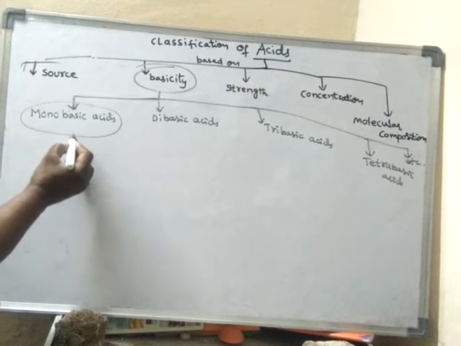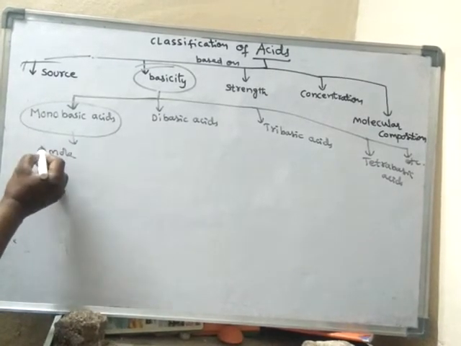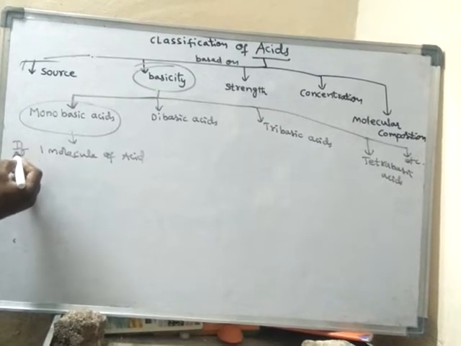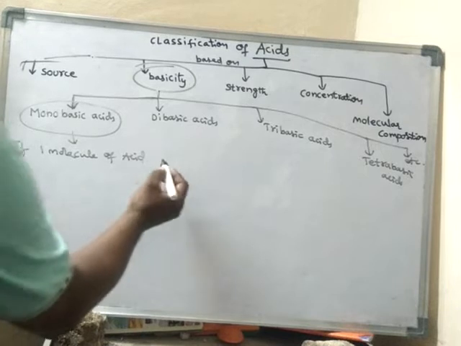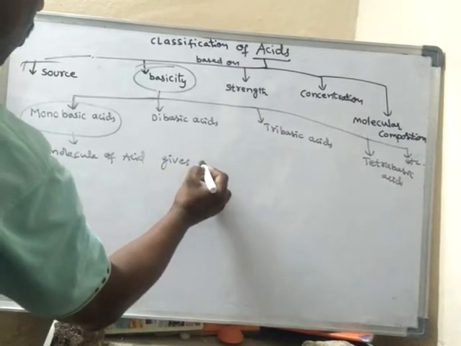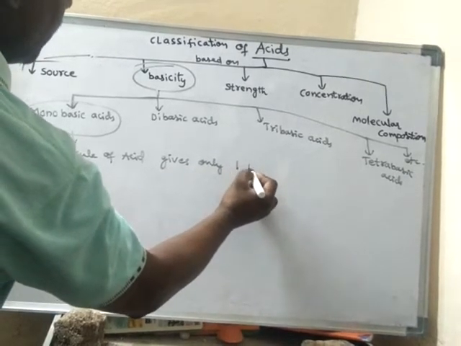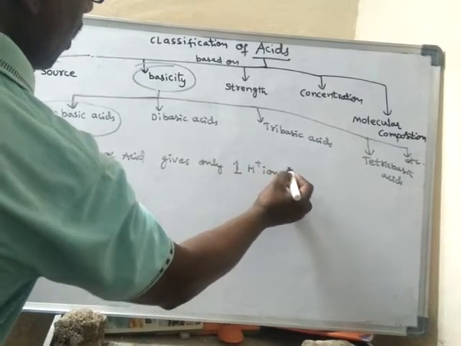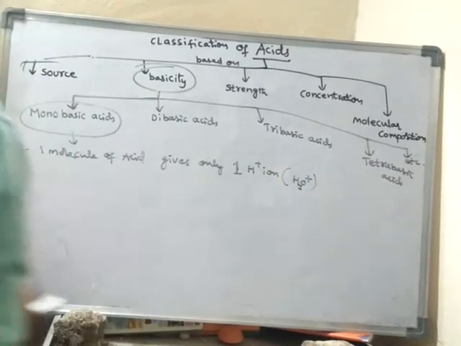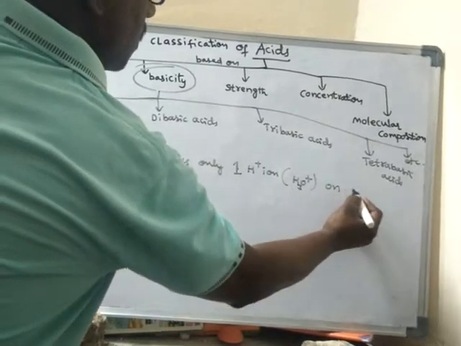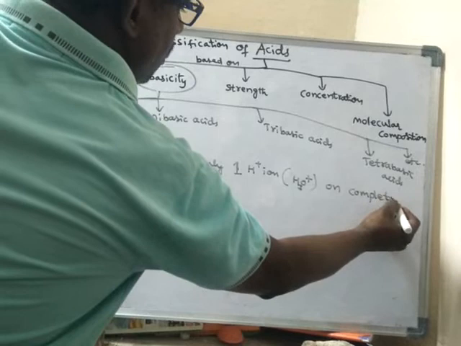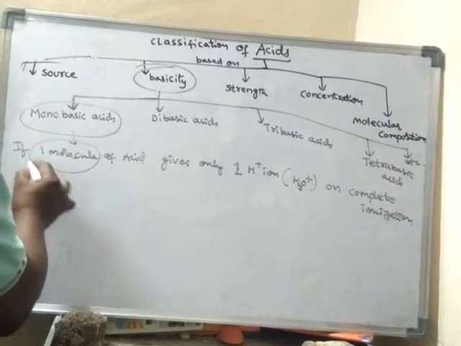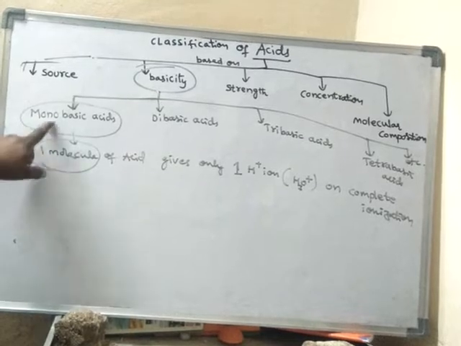Okay, what are monobasic acids? If one molecule of acid gives only one H plus ion, or only one H3O plus ion, on complete ionization, that acid is said to be a monobasic acid.